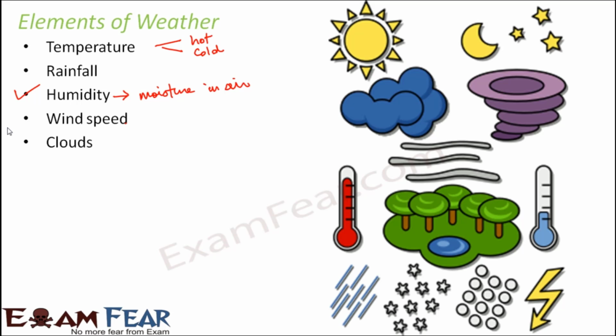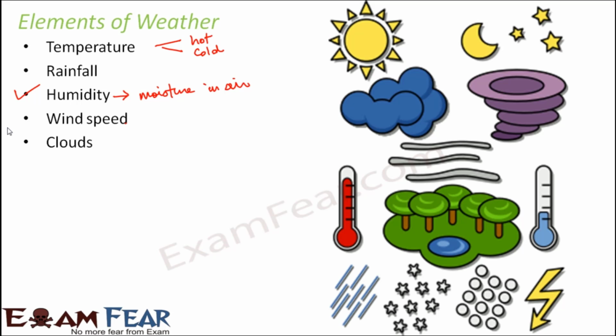Clouds. What are clouds? Clouds are a collection of tiny water droplets or tiny ice crystals. These water droplets get accumulated in the atmosphere, and when you have too much accumulation of these water droplets, they fall as what we call rainfall, and that is called precipitation.